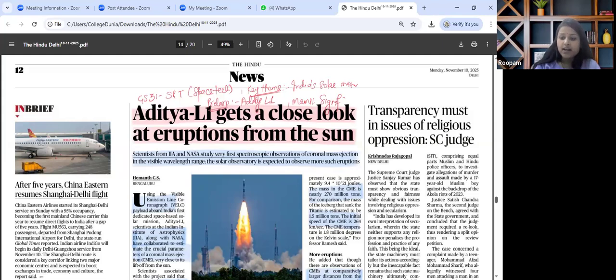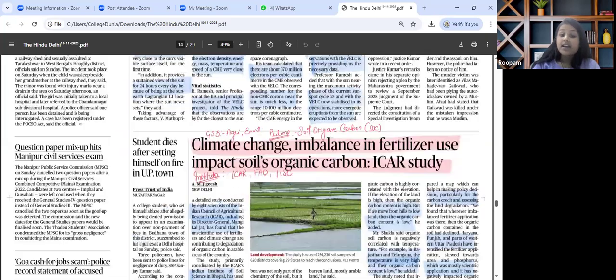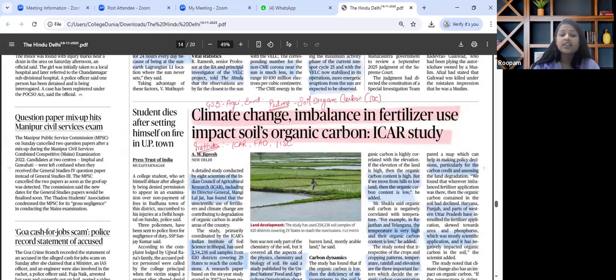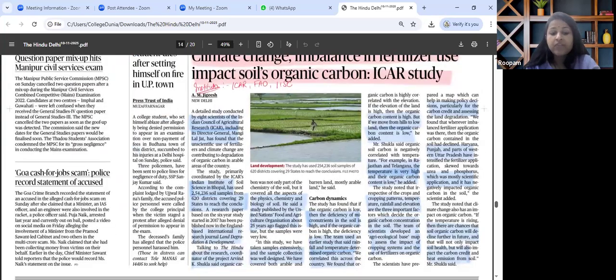The last important article for the day is about climate change: imbalance in fertilizer use impacts soil organic carbon, says ICAR study. Relevant for GS paper 3, agriculture and environment. The key theme discussed in this article is soil health degradation due to fertilizer misuse and climate factors.